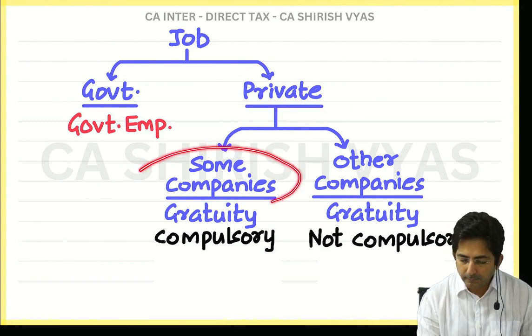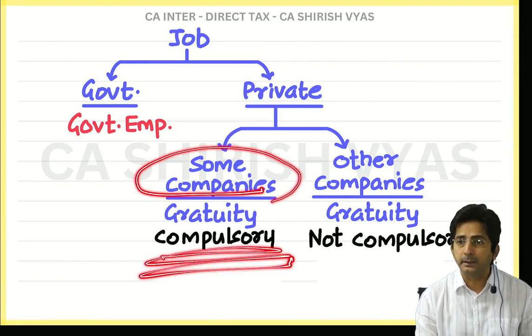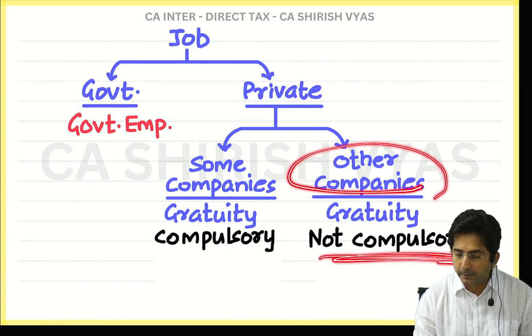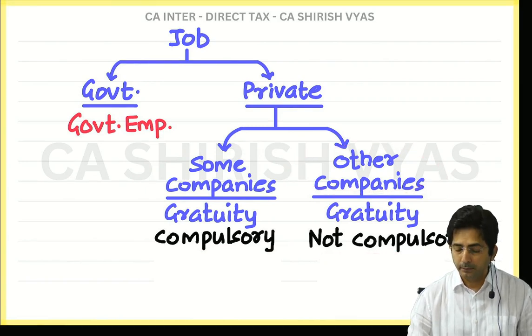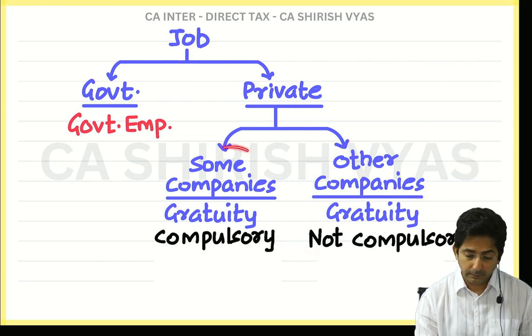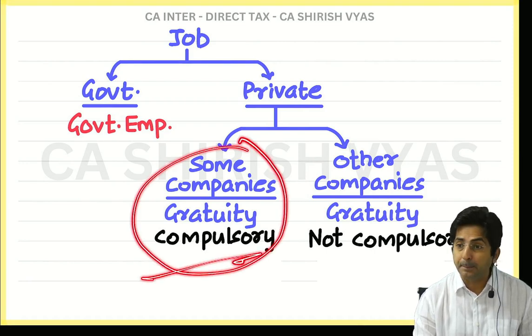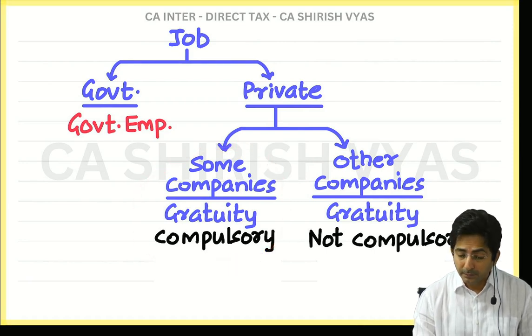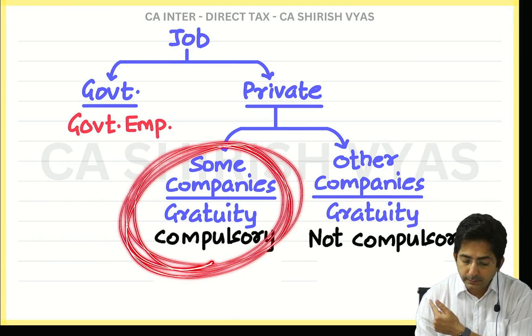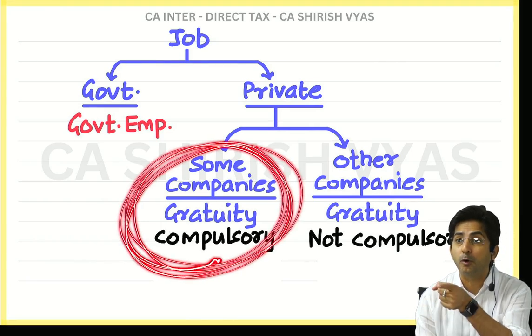There are some companies where gratuity payment is compulsory, but there are some other companies where gratuity payment is not compulsory. That means in these companies the law of Payment of Gratuity Act doesn't apply. But in some companies the law is applicable. If you work in these companies, you are called a POGA employee.